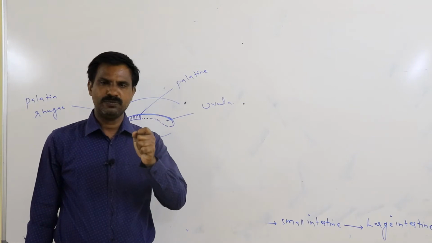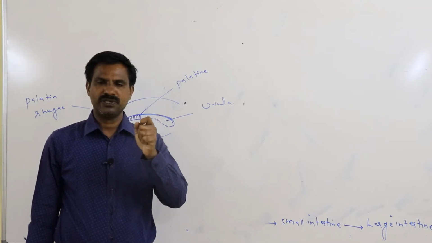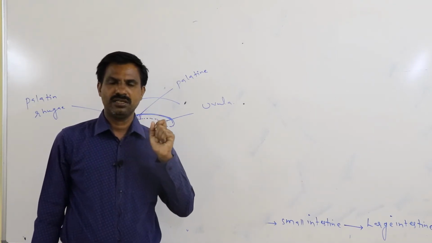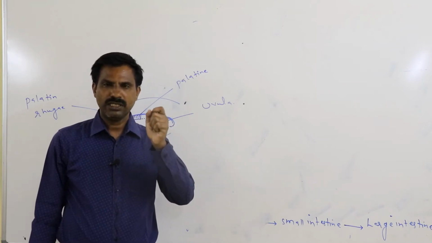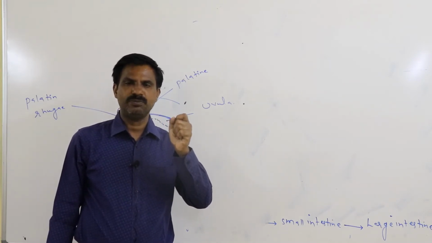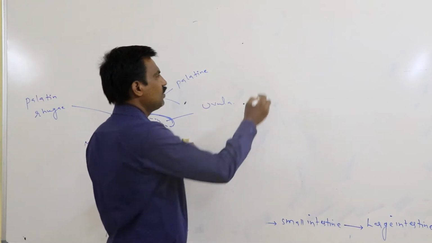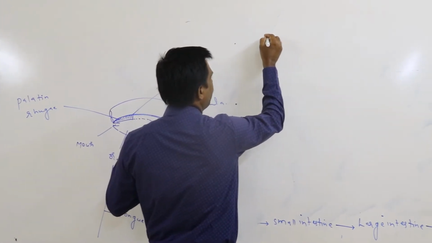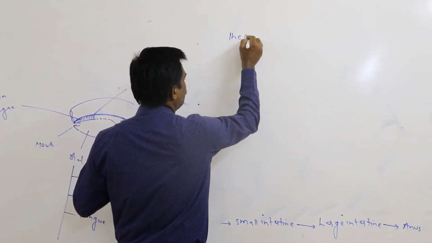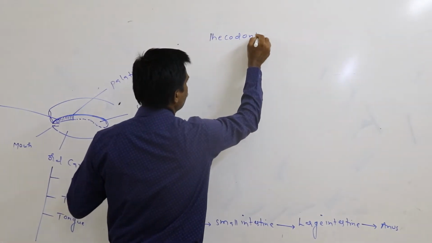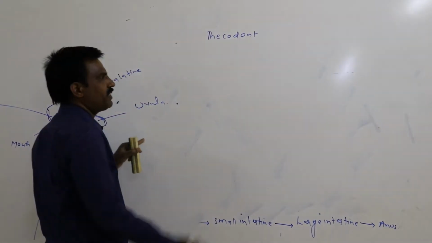What is the type of the teeth? Thecodont type of teeth are present.